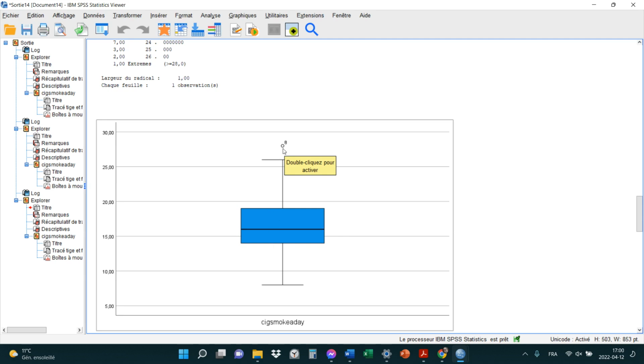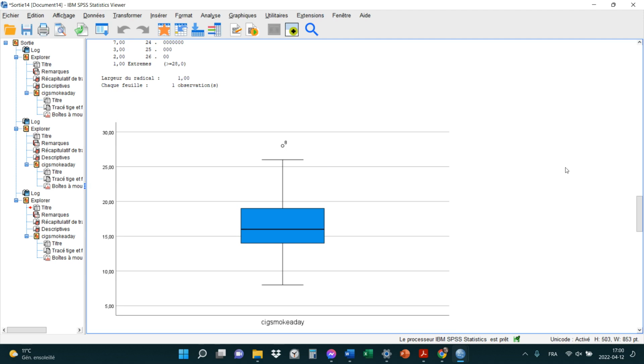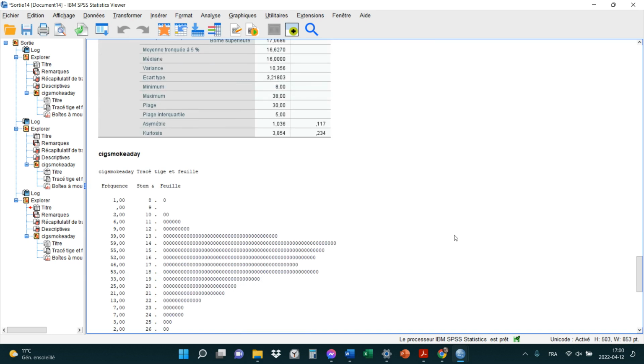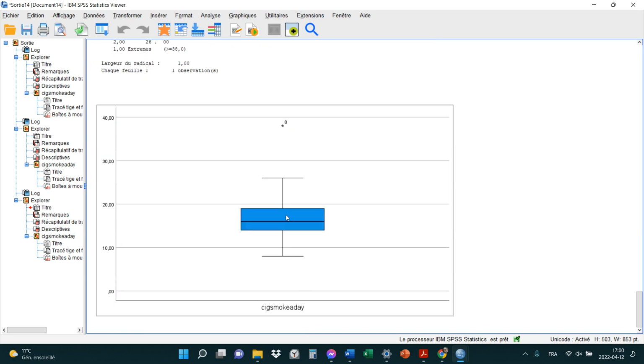But what if I'm not satisfied with 1.5 because I think it's not enough and it should be 3 times the interquartile range? That's an extreme value. So look at this. Here you have, again, the median, the 75th percentile, the 25th percentile, but it's multiplied here by 3. Et le petit point ici est devenu une étoile.